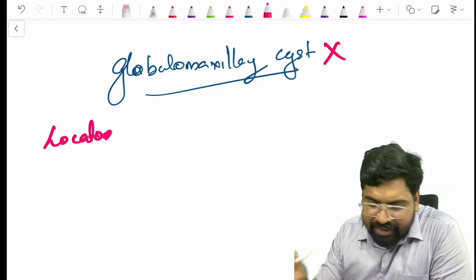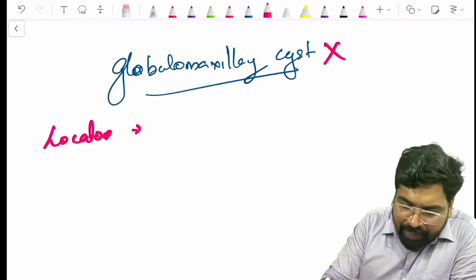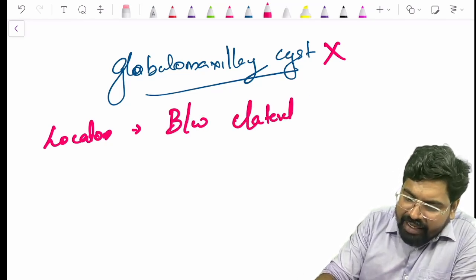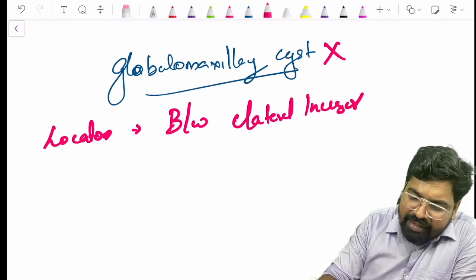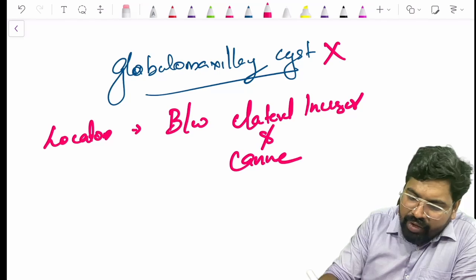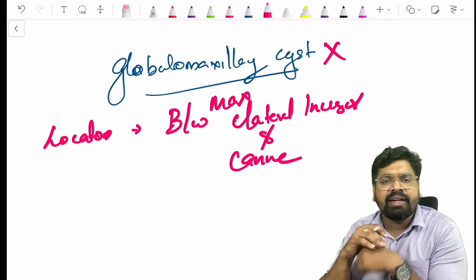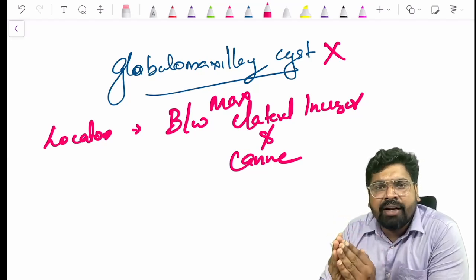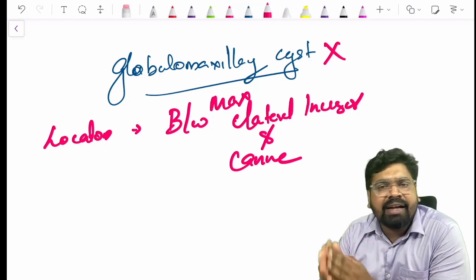It always comes between your maxillary lateral incisor and canine. So the globulomaxillary region is between your maxillary lateral incisor and canine.